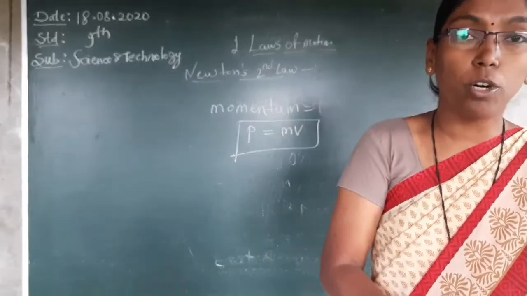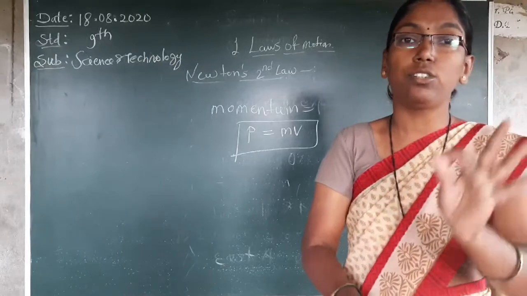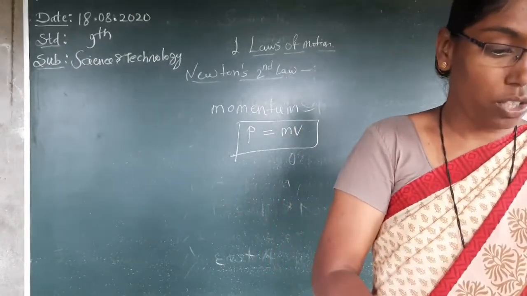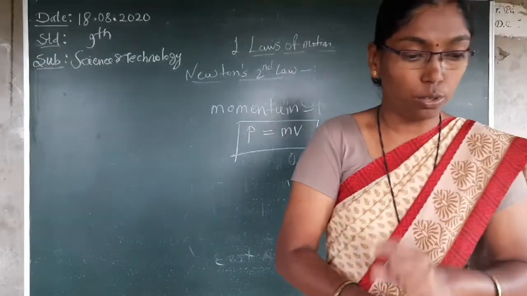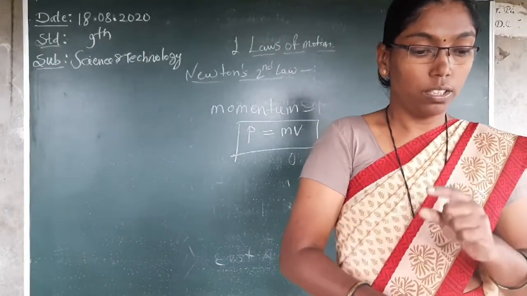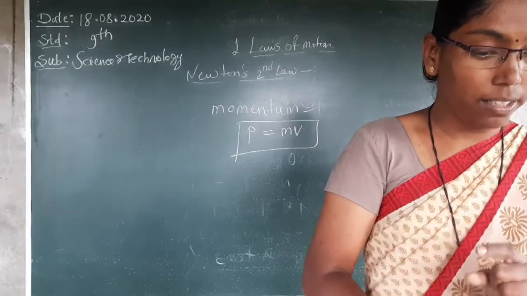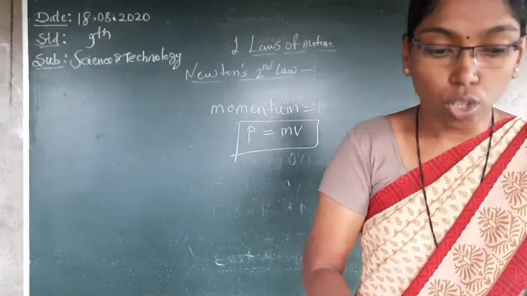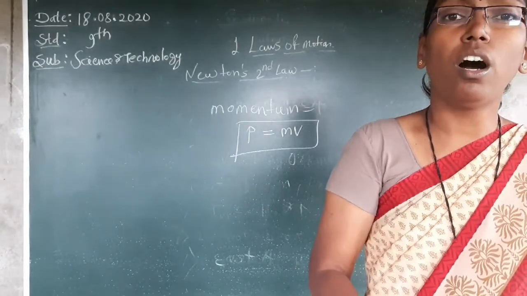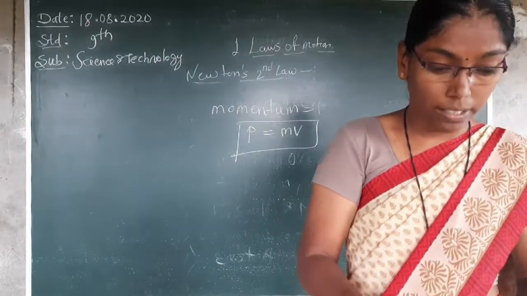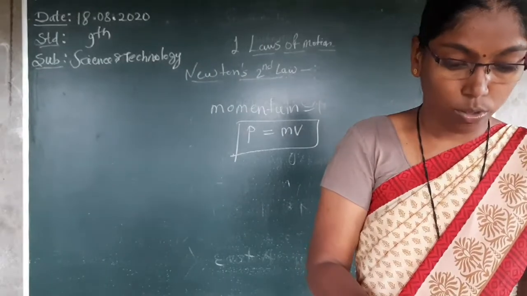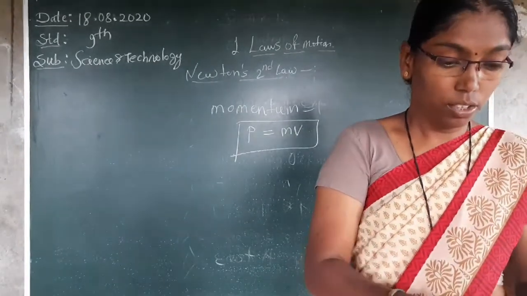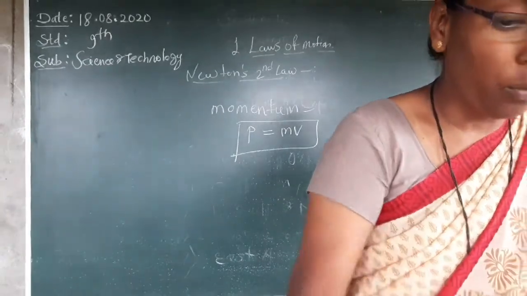What is the second law of motion? I read it as it is. You can write it in your notebook or on paper. The rate of change of momentum is proportional to the applied force. F is applied and then the change in momentum occurs in the direction of the force. So all this law is related to momentum only, and momentum is related to mass and velocity only.